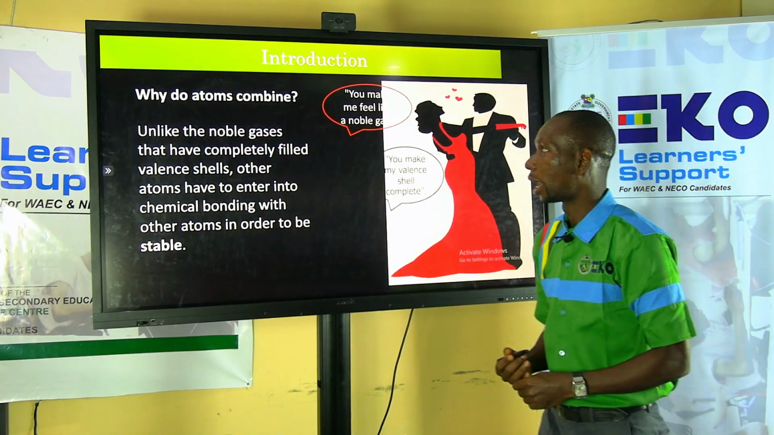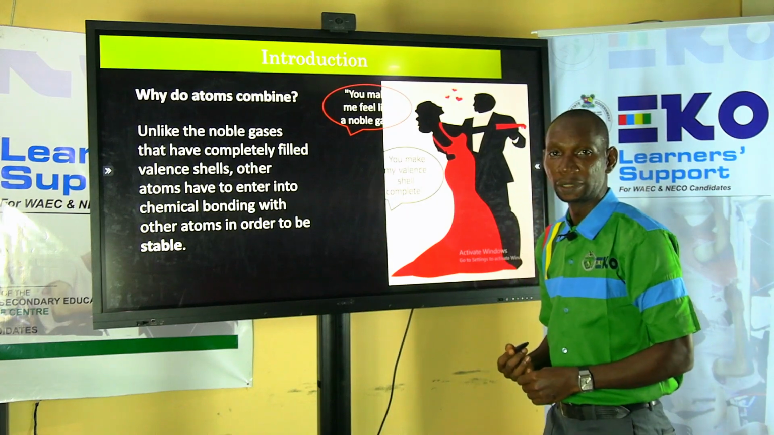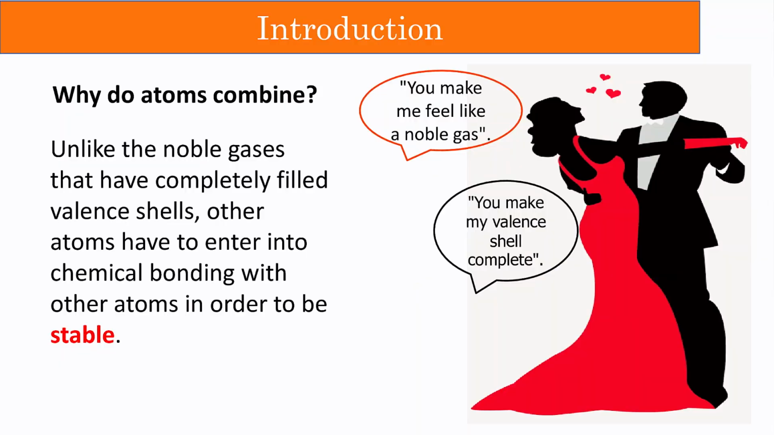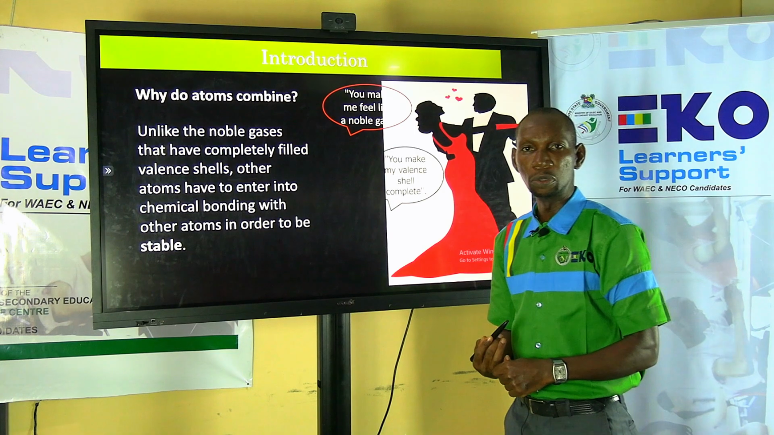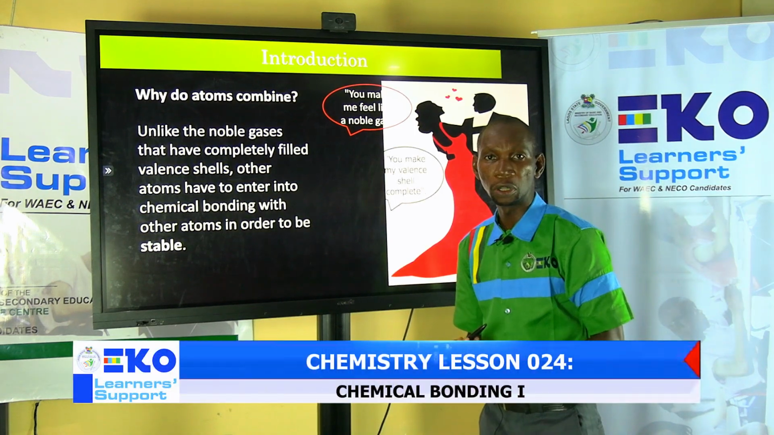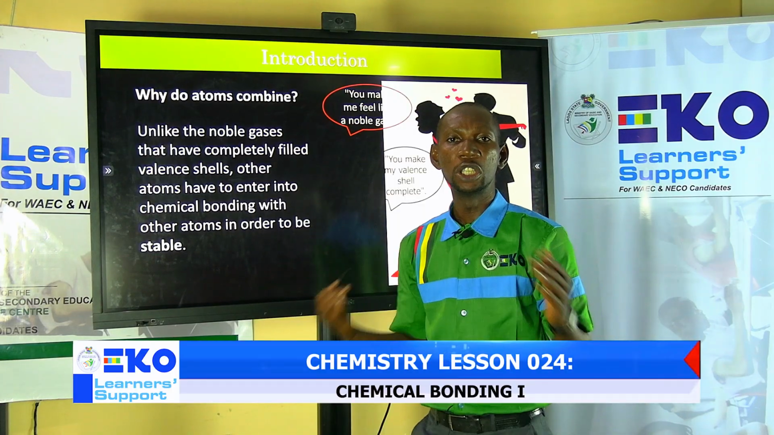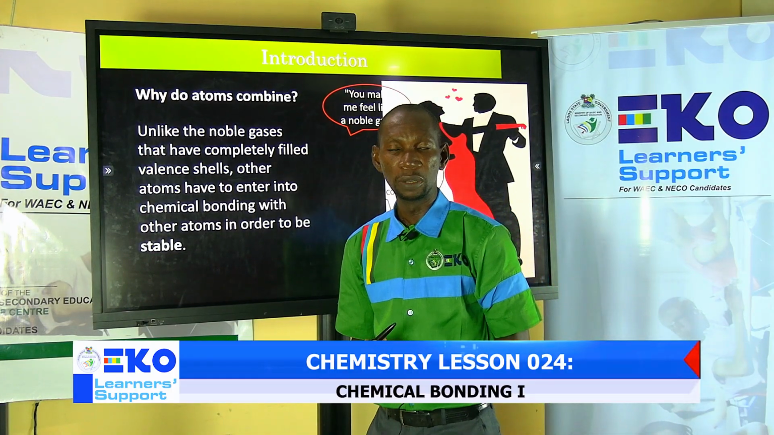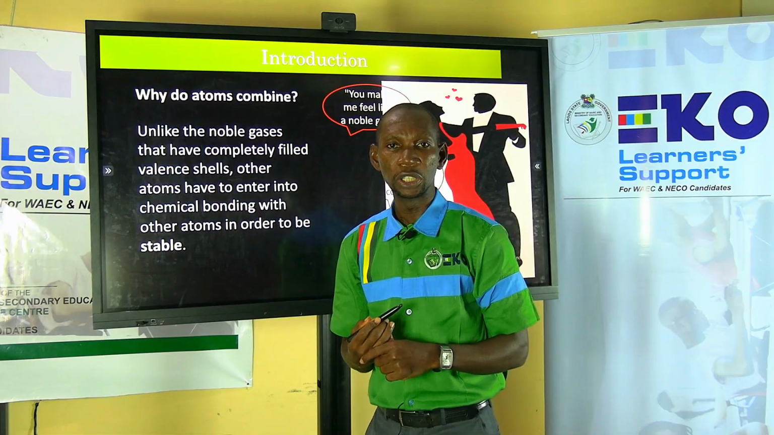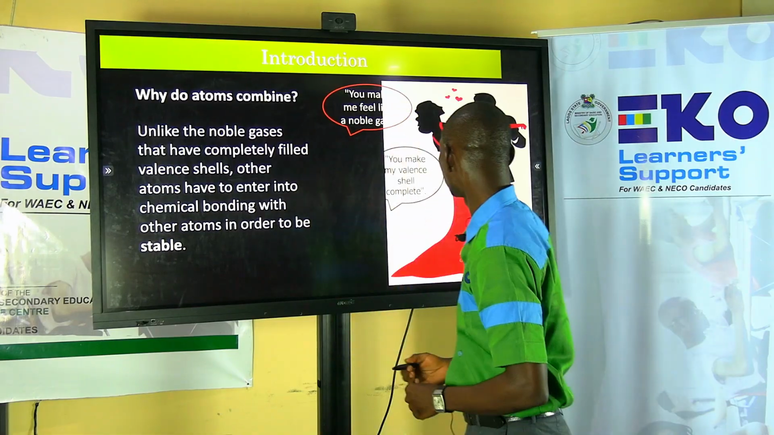So still on why do atoms combine? Unlike the noble gases that have completely filled valence shells, other atoms have to enter into chemical bonding with other atoms in order to be stable. So to answer that question straight up, why atoms bond together is to achieve stability. The reason for chemical bonding is to achieve stability.